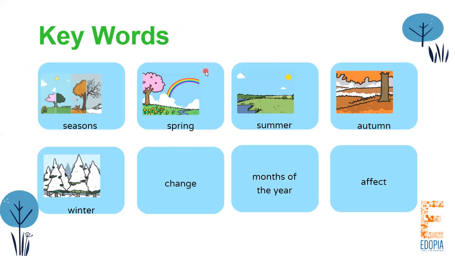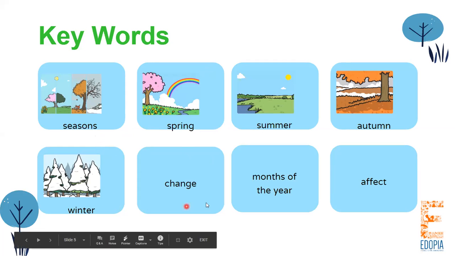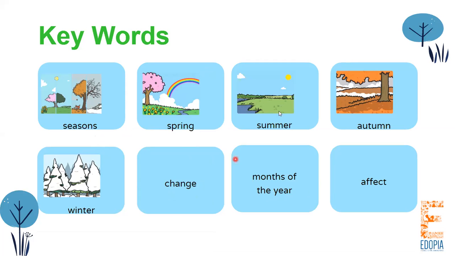Okay, so here are some keywords which you should know when we are talking about weather. We talked about seasons, 4 different kinds of seasons: spring, summer, autumn, and winter. Then we talk about change of seasons or even change of weather. Within the different months of the year, there can be different types of season or different types of weather. Like this month right now is August, and the season right now is summer. However, the weather is different. Sometimes the weather is rainy, sometimes windy, or maybe sunny.